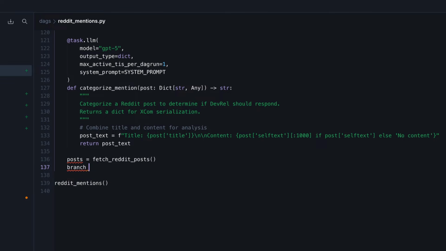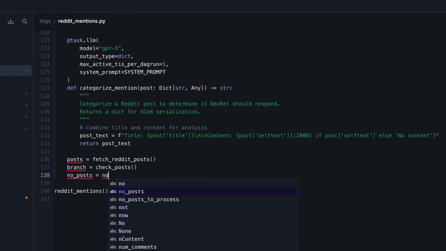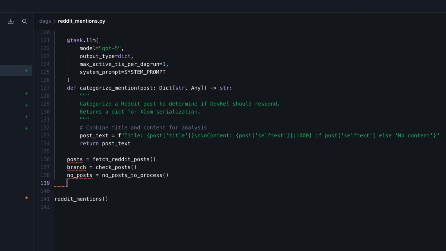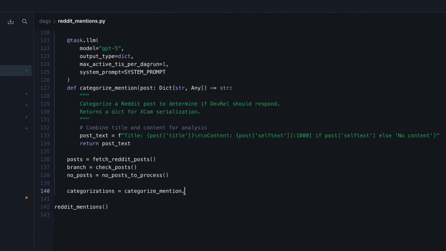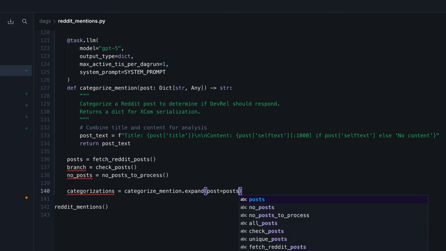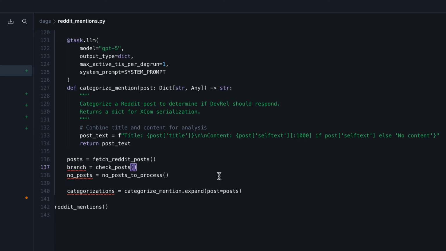Then we create another variable, branch, that takes check posts, which is the branching task. Then no posts equals no posts to process. And finally, we can create another variable, categorizations, equals categorize mention. And here we use expand and we pass posts equals posts. And we need to put that list here as well.